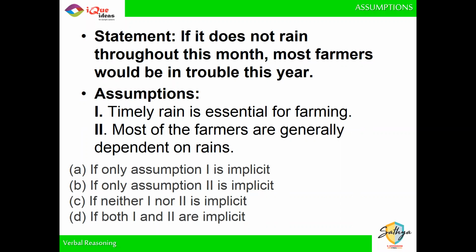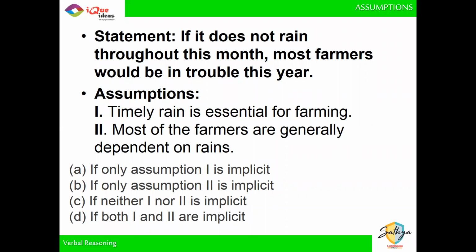Okay, if timely rain is essential for farming, then if it does not rain this month, then yes, there is a problem. But if timely rain is not essential, then how does it matter if it does not rain in this month, right? So by changing my assumption, my statement actually gets affected. It is because timely raining is essential that not having rain this month is bad. If timely rain was not essential, then I would not be making this statement. So the first assumption is definitely true, right? Did you get it? The first assumption is definitely true.